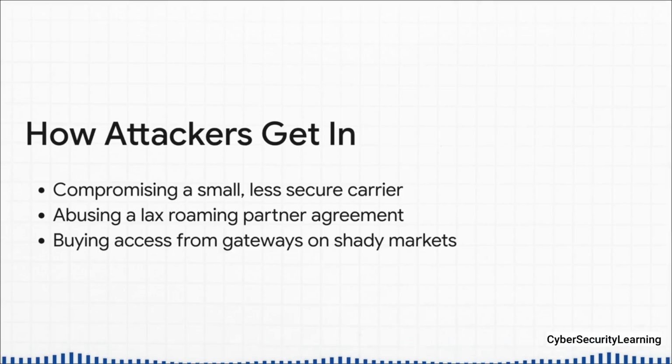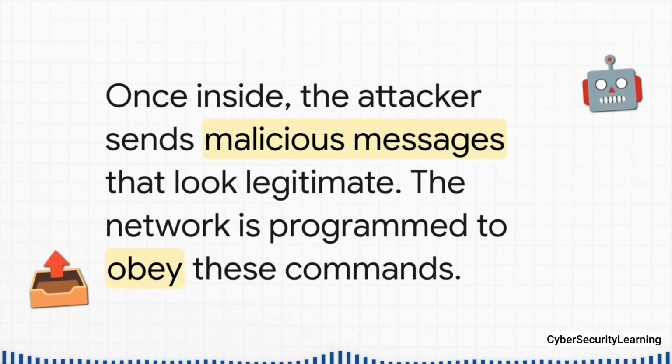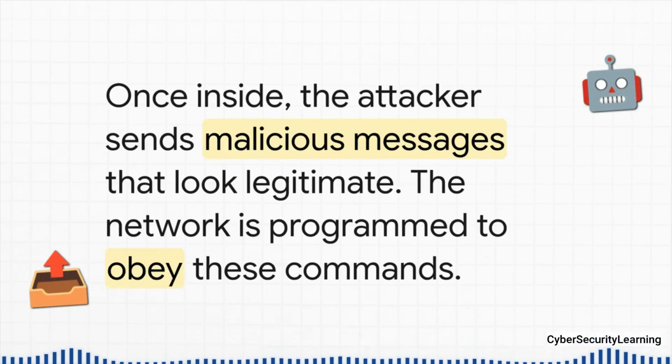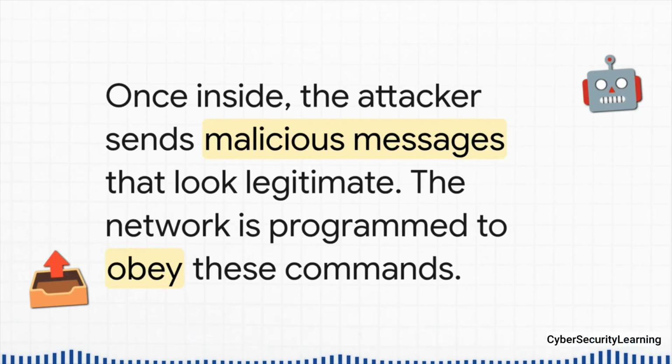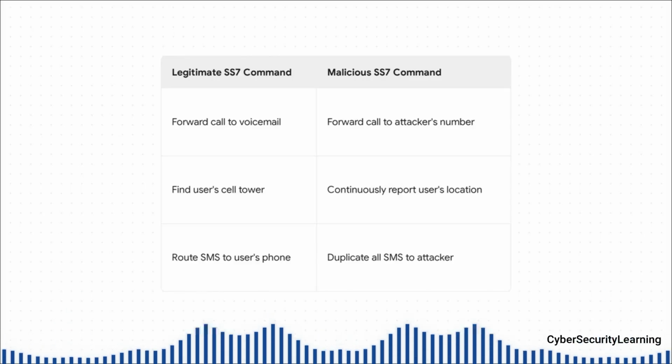But there's an even easier way. They just buy access. Believe it or not, there are companies out there operating in a sort of legal gray area that will literally sell you access to an SS7 gateway. Once they're in, that's when the real damage begins. The attacker can now inject their own messages into that global trusted network. They're speaking the network's native language. Now take a look at how easily a normal, legitimate command gets twisted into something malicious.